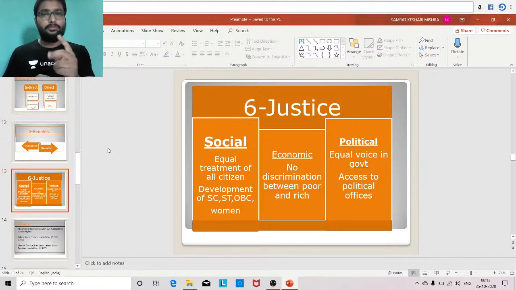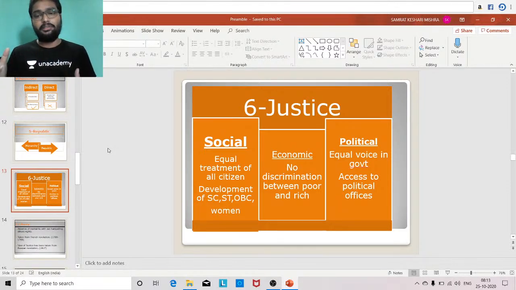Suppose we vote in the state legislative assembly election and in the parliament election. The value of my vote is equal to the value of your vote, and it is equal to the value of each and every individual's vote or each and every citizen's vote inside India. So it means one person, one vote, and one value, so that equal voice will be there in the government.